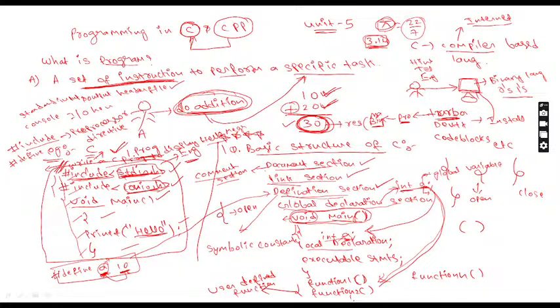A local variable is the variable which is declared or created inside the main function. The main function starts here and closes here. I created a variable within the floor bracket, so this a can be used inside this floor bracket only. If anybody tries to access this a variable outside, the compiler will generate an error. You got clarity now? A local variable is the variable declared inside the main function. It can be used inside the floor bracket only. If anybody tries to access it outside the floor bracket, the C language compiler will generate an error.